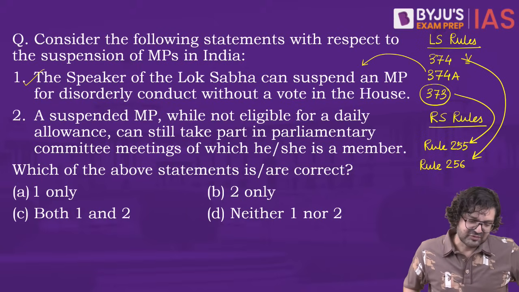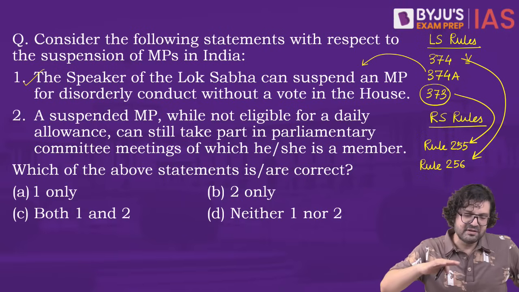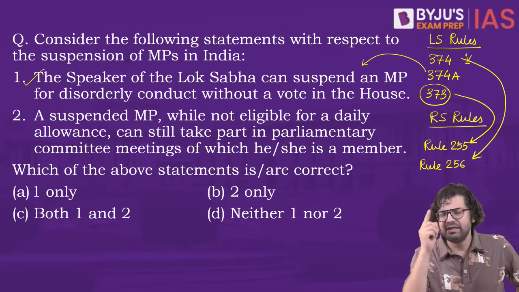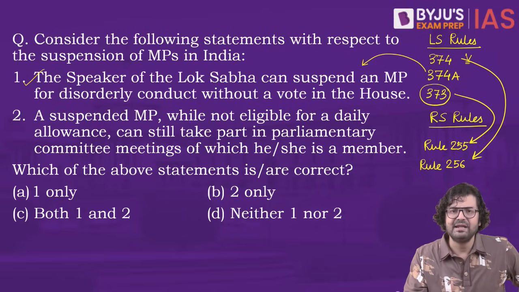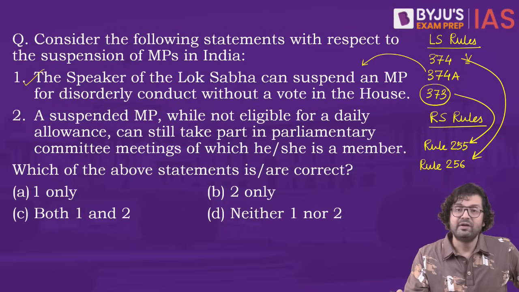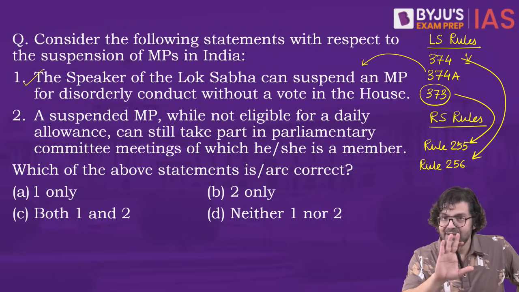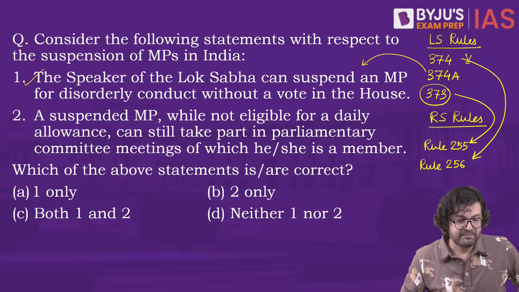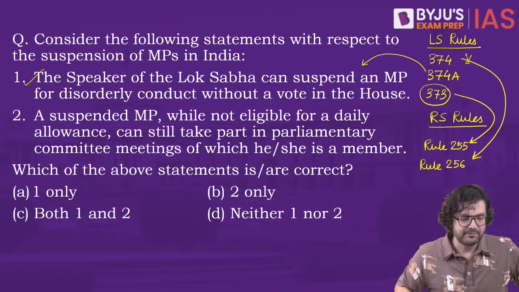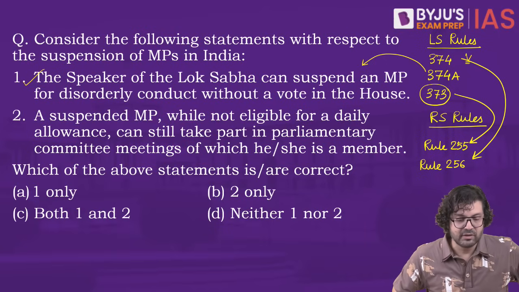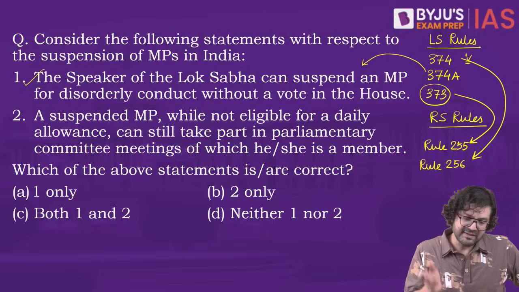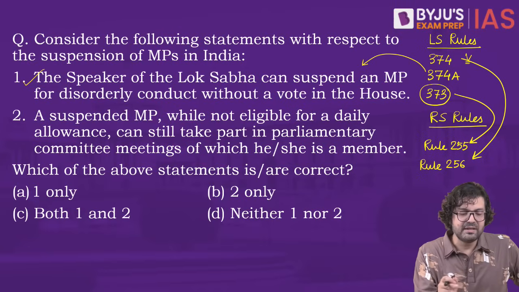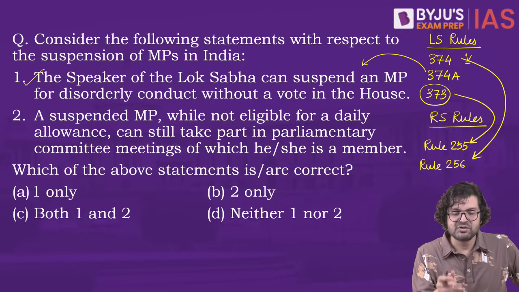Number 2, a suspended MP is not eligible for a daily allowance. You know very well, every MP gets, apart from his salary, a daily allowance. So when you are suspended, you will not get any daily allowance. That's effect number 1. As if our MPs depend on allowances to survive. No, of course they do. Honest people, right? So a suspended MP not being eligible for daily allowance is correct, but can he still take part in the parliamentary committee meetings of which he or she is a member?